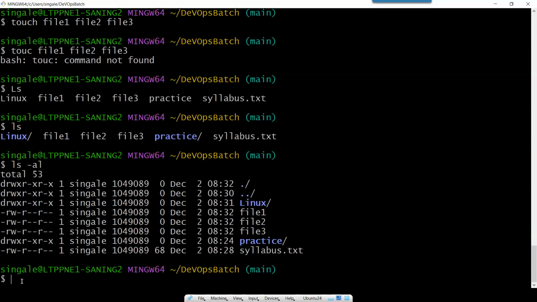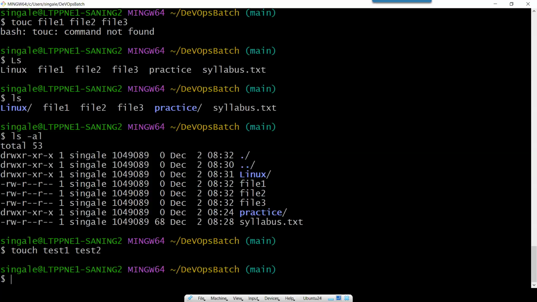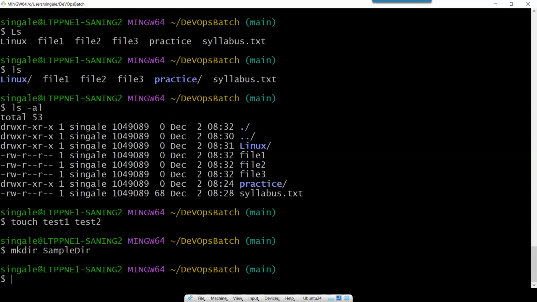So let's create one more file and observe what it shows. I want to create multiple files, so I can use the touch command: touch test1 test2. These are the two files I am creating. And let's create one more directory or folder and give it the name sample directory. And let's check using the command ls -la.